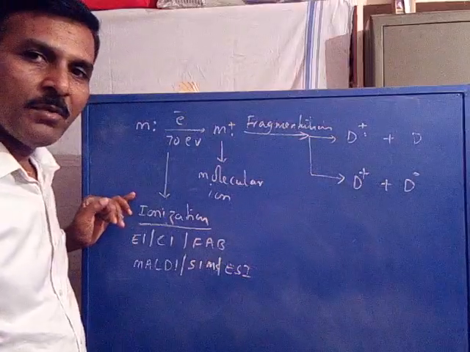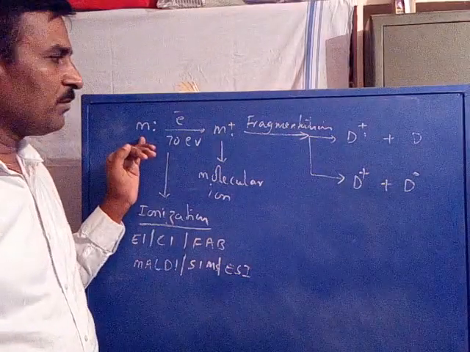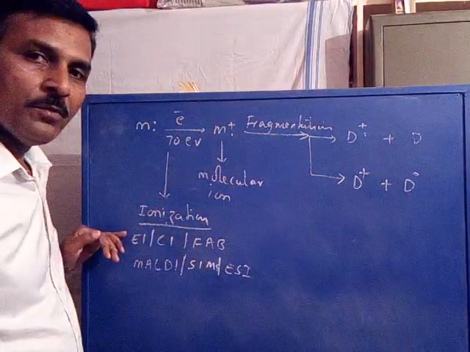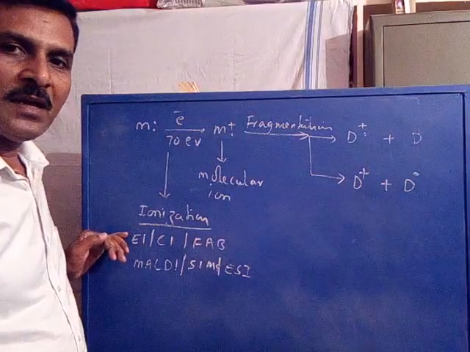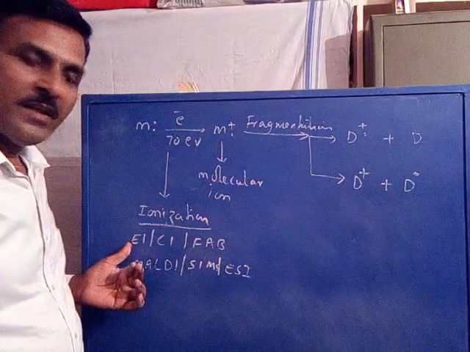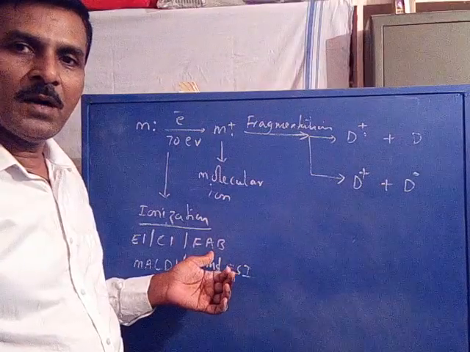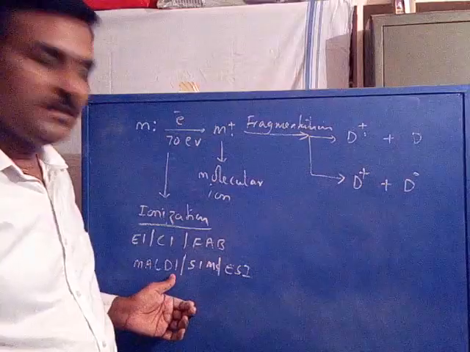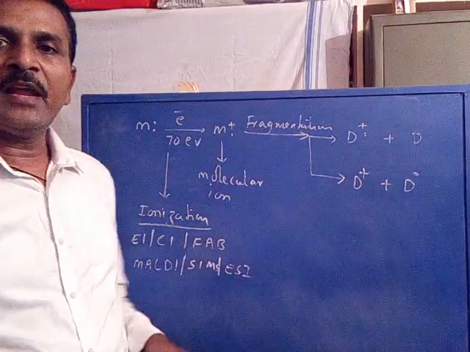We have studied the methods of ionization, how to ionize our vapor state molecule into a molecular ion. We have different types of ionization techniques depending upon the nature of the sample to be ionized: electron ionization, chemical ionization, fast atom bombardment ionization, matrix assisted laser desorption ionization, secondary ion mass spectrometry and electrospray ionization.